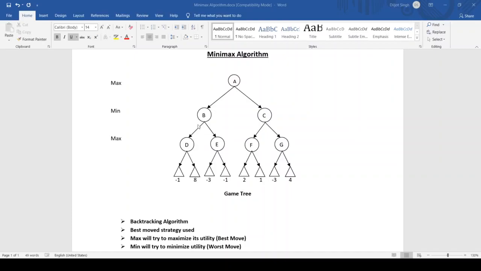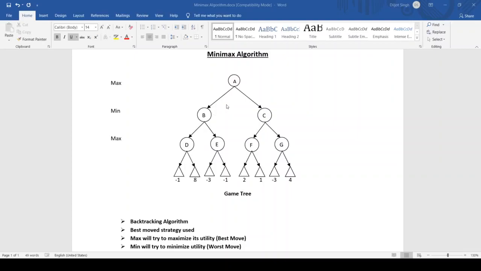First we have to traverse this algorithm. For example, this is the root node and I have to traverse it. So I have two options, either go to B or C, and I have only one move. So if I traverse to the terminal level, I will calculate the values here at the terminal level, and I propagate the calculated values to the root level to decide which move I should choose.